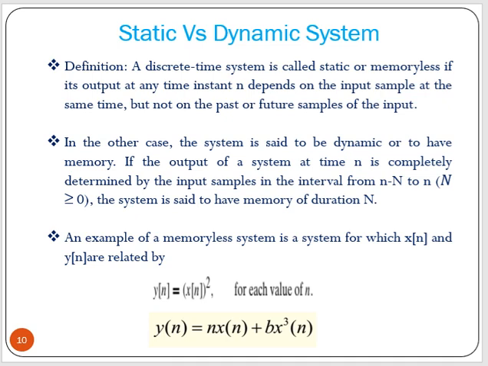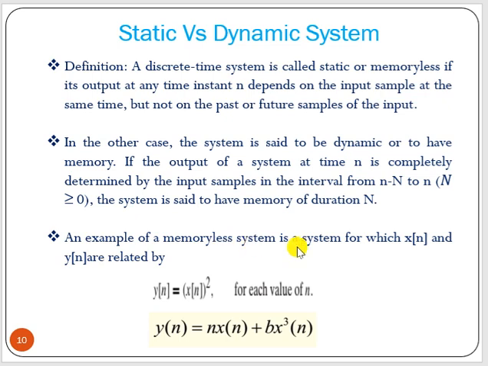In the other case, the system is said to be dynamic or to have memory if the output of the system at time n is completely determined by the input samples in the interval from say n-N to n. That means we have some delay. That means we have some past inputs. Past input means we have to store the input in memory, so it requires memory.